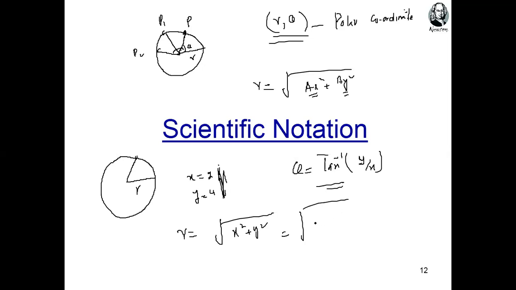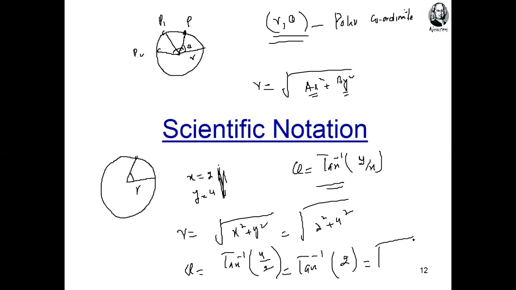So r squared means 2 squared plus 4 squared. How can you find the angle? You can find theta as tangent inverse of y over x. Y is 4, x is 2, so theta is tangent inverse of 2. So you can specify the location of a body if you know the radius and the angle of the body.